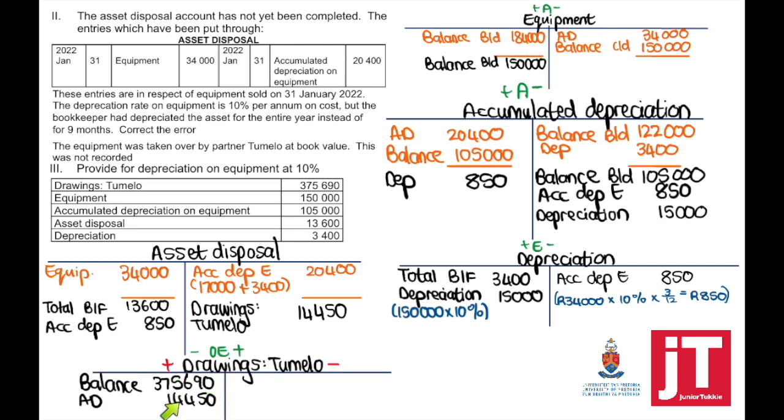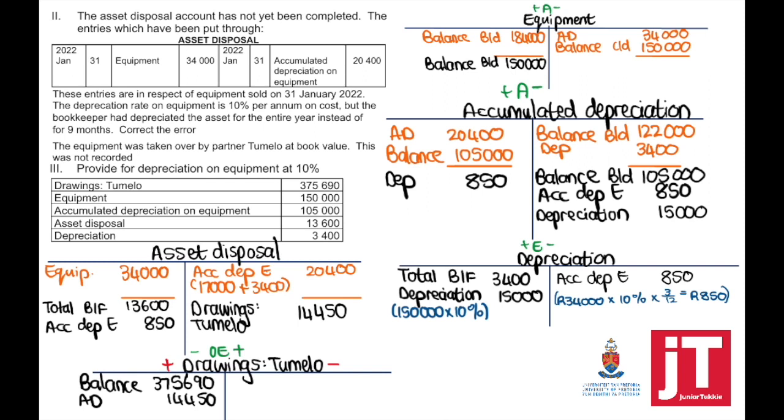This will be added to the drawings of Tumelo. Now, while we're busy with this adjustment, before we take that drawings to the current account, we're going to solve the depreciation. We still need to calculate the depreciation on the old, because it says there, provide for depreciation on equipment at 10% per annum.